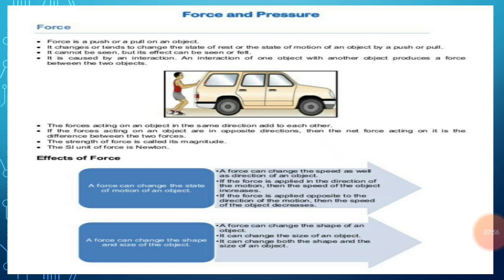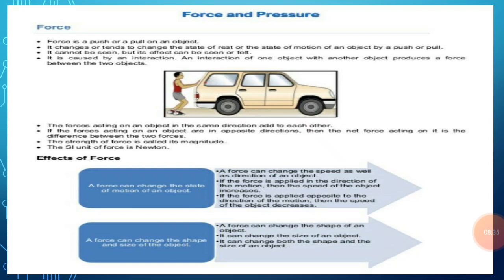The second case is, when two forces applied to an object act in opposite directions, then the net force acting on the object is equal to the difference of the two forces. In other words, when the two forces act in opposite directions, their effective magnitude decreases. In the first case, we studied that when two forces are applied to an object in the same direction, their effective magnitude increases. And in this case, when the two forces are applied to an object in opposite directions, the effective magnitude decreases.